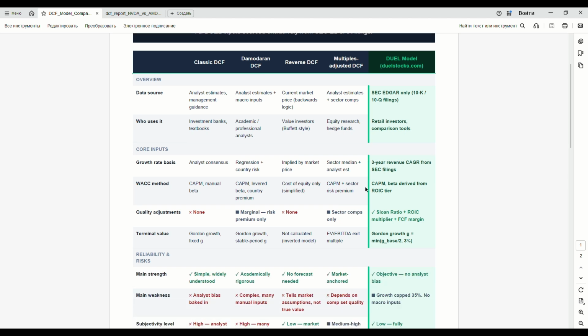Every DCF model claims to find fair value, but they don't all work the same way. And most of them have a serious problem. Let me show you exactly what I mean.